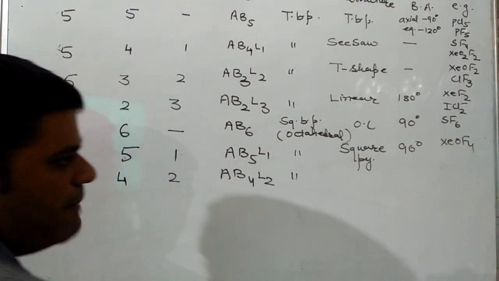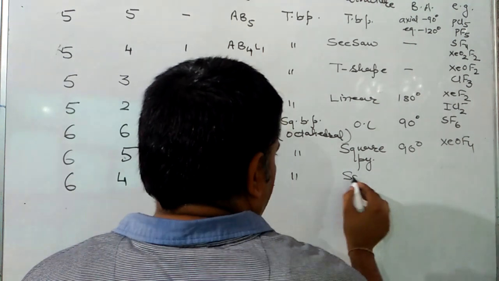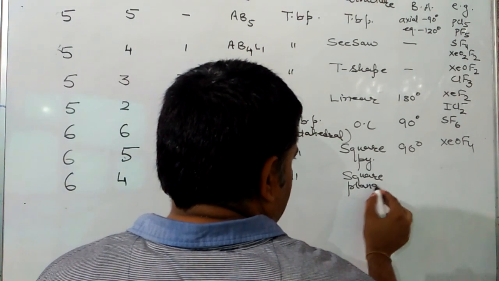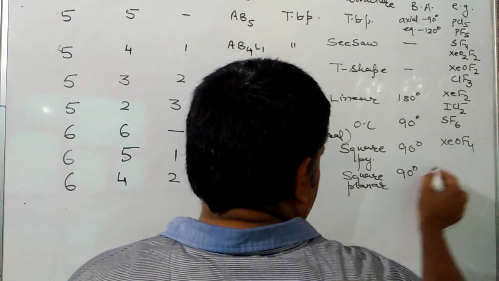Next is total 6, 4 bond pairs, 2 lone pairs, AB4L2. Geometry is the same, square bipyramidal. Shape will be square planar, angle 90. An example for that is XeF4.